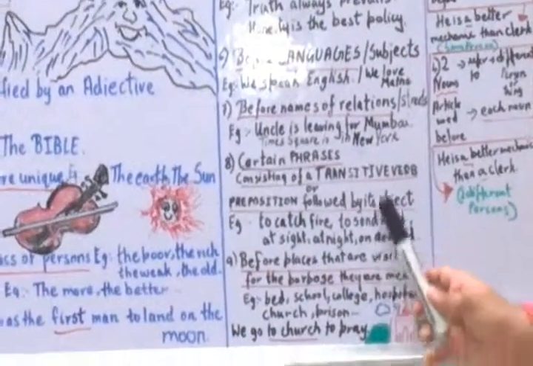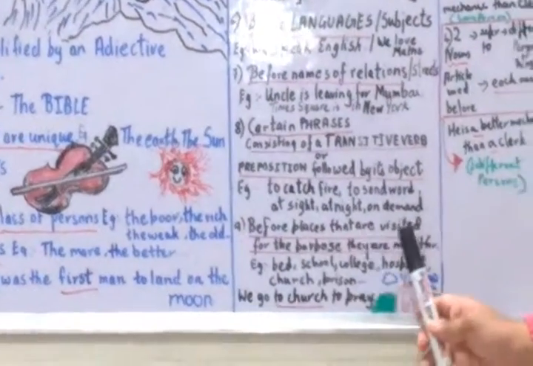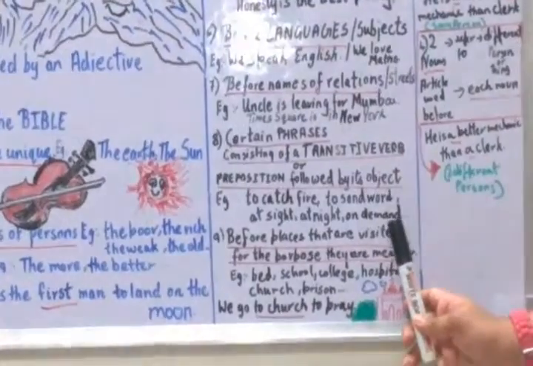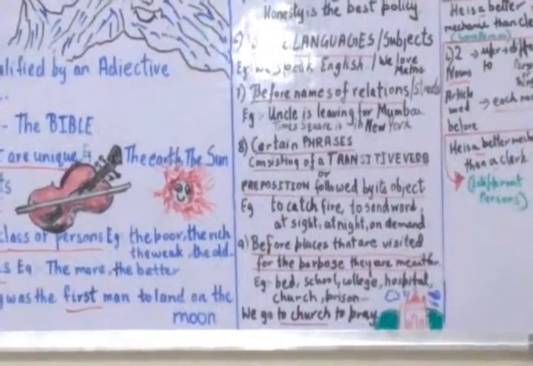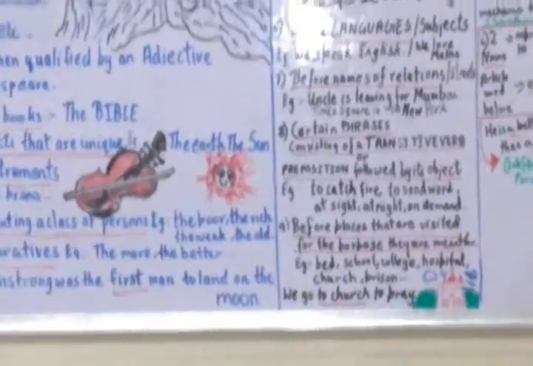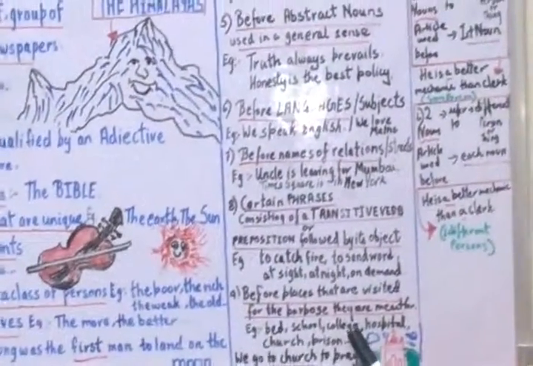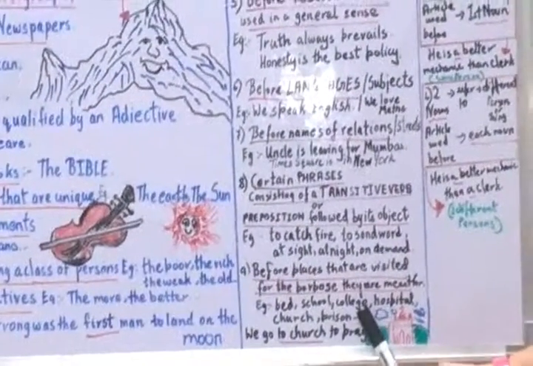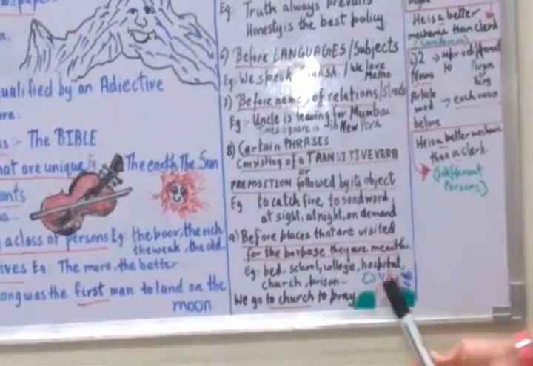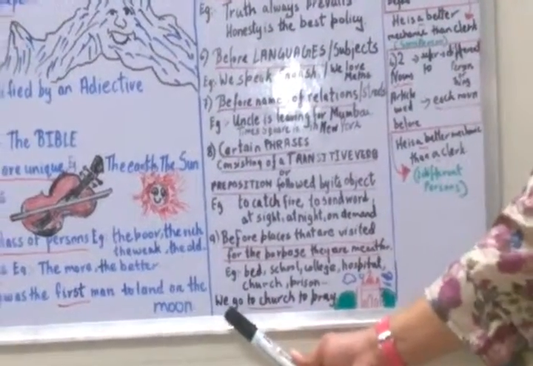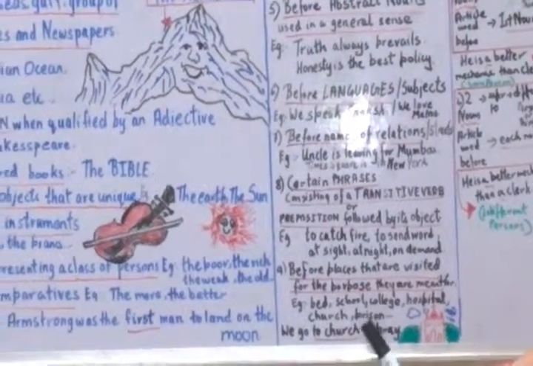You cannot add any articles before places that are visited for the purpose they are meant for. But you can use them if the places are spoken of as buildings. For example, you cannot add articles in bed, school, college, hospital, church, prison. For example, I've written here, we go to church to pray. See the church over here? We cannot say we go to the church to pray. That is wrong. We say we go to church to pray.